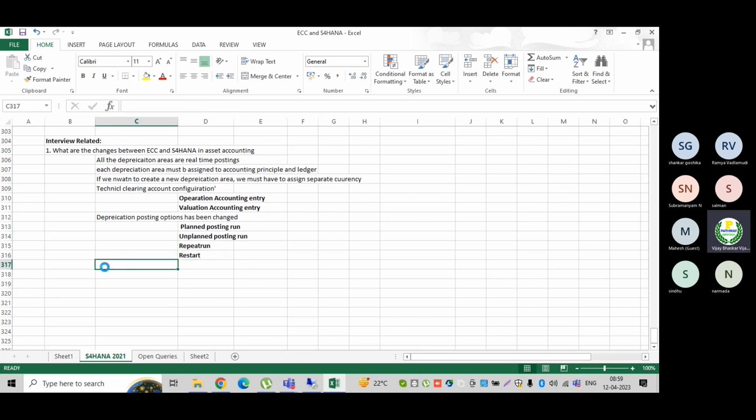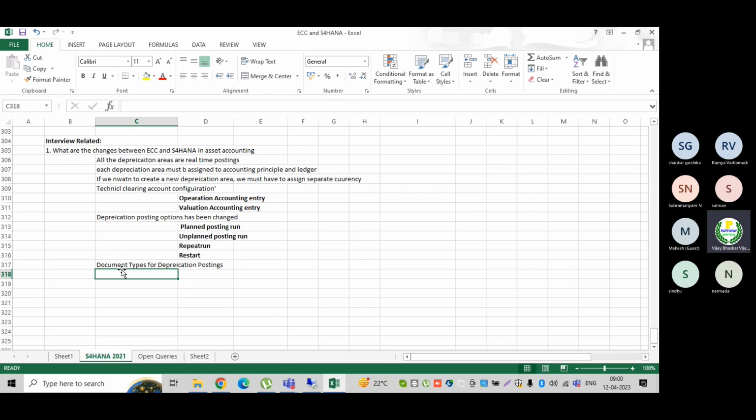Then the next one is depreciation document types for depreciation postings. Let me go back here. In ECC, let us assume I have 1,000 assets.